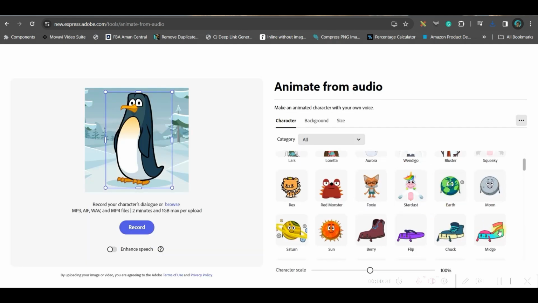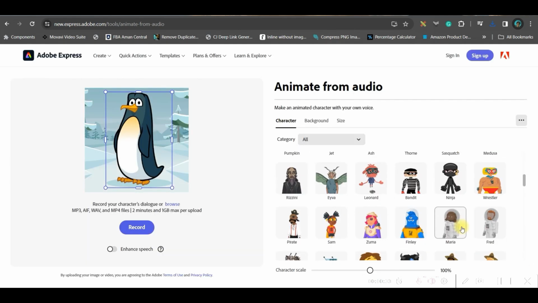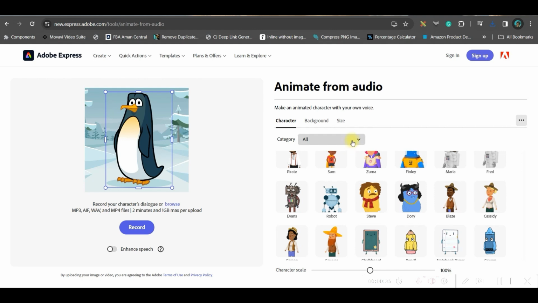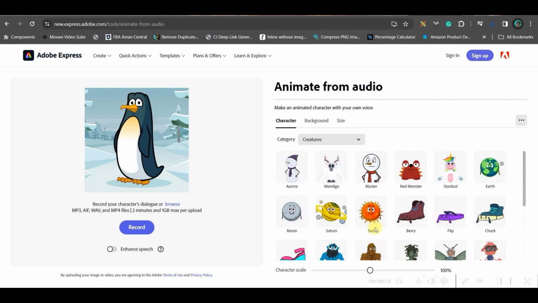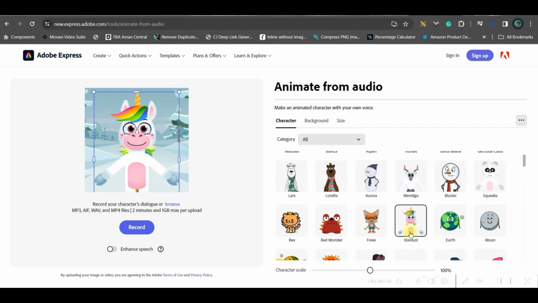Okay. Now we have tons and tons of characters here. See? So you can choose any one. You can even select as per your requirement. So I am going to get a creature. So let me see what I get here. So I'm going to take this unicorn.